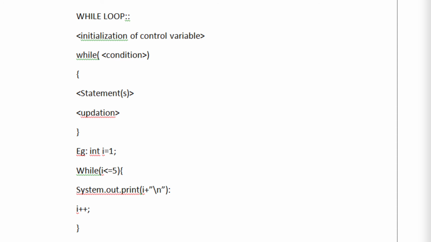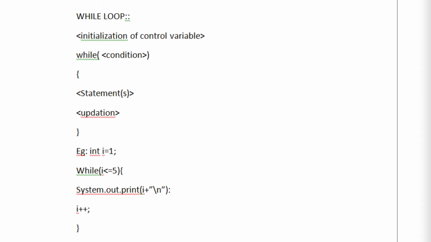So after doing this, when it comes to 5, it prints 5 and makes a new line, and then it is updated by 1, that is 5 plus 1, which makes 6, and then it comes to the decision making box, where the condition is not satisfied as 6 is not less than equals 5, and so the loop is terminated here also. So here is the output: you can see 1 2 3 4 5, five elements in five different lines.